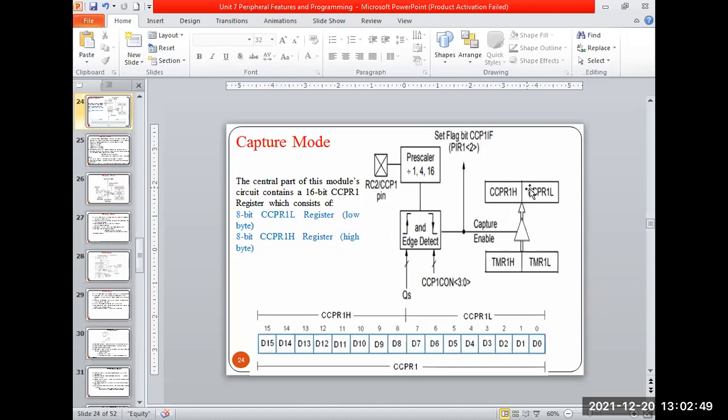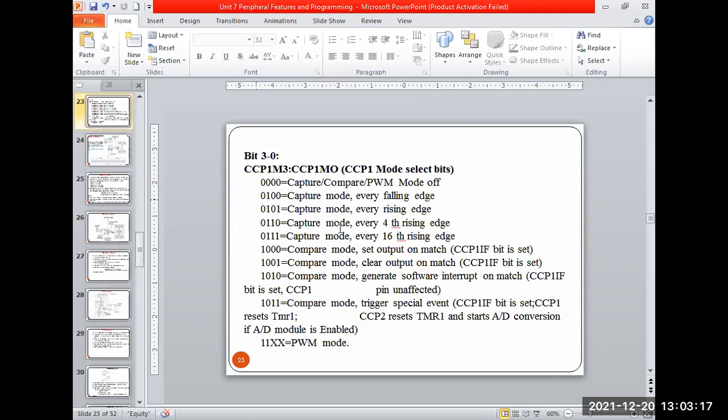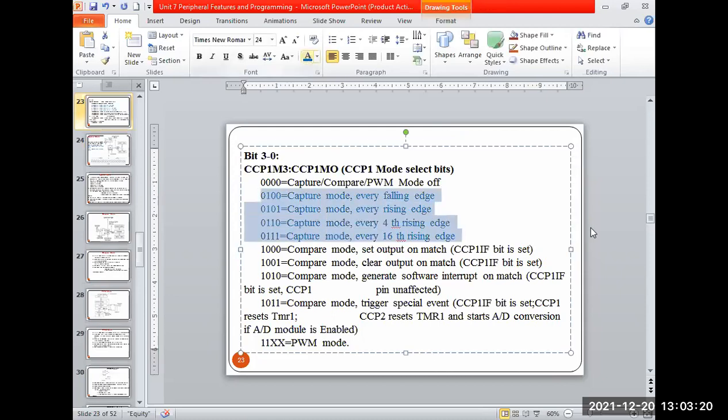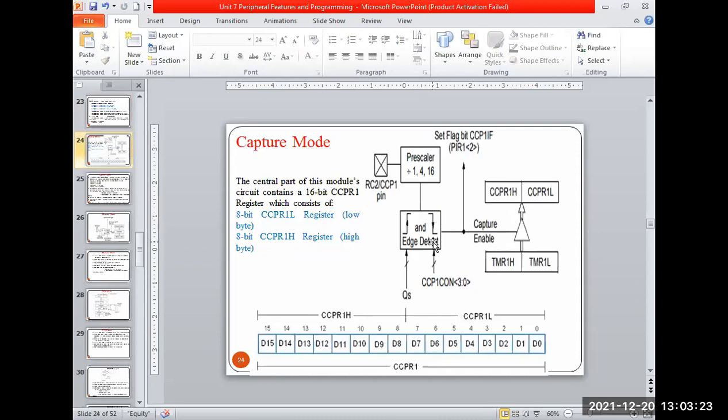Now, as mentioned, if the last 4 bits in the CCP1CON register are written as 0100 or 0101, it can be used as capture or compare, but only for the rising and falling edge I can use these 4 bits. CCP1CON bits 0 to 3 can be used for the capturing purpose only. So for that value, either in the rising or the falling edge of the clock pulse, I can capture the value that is going in the timer registers.